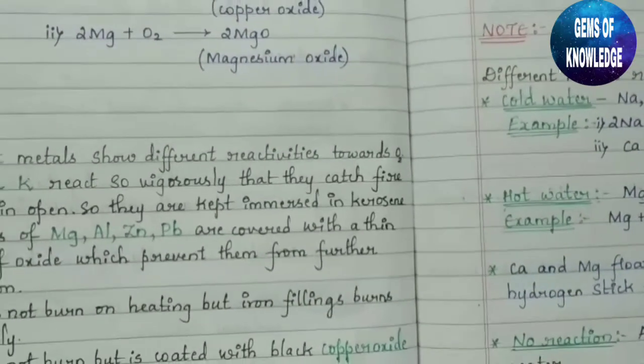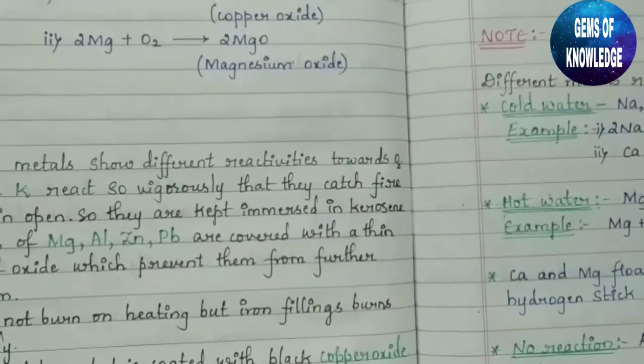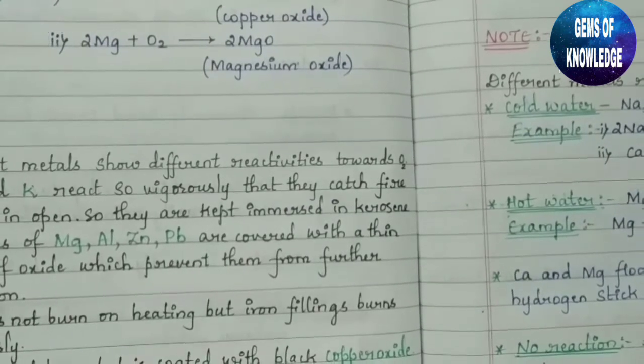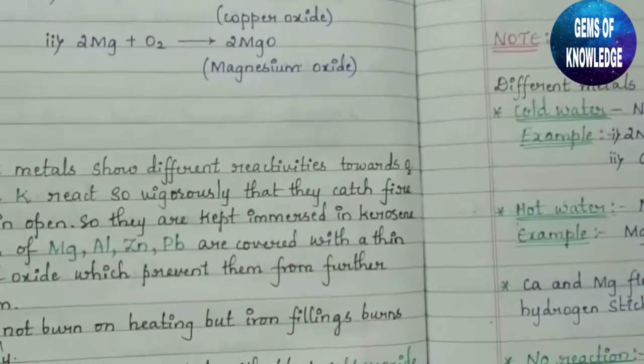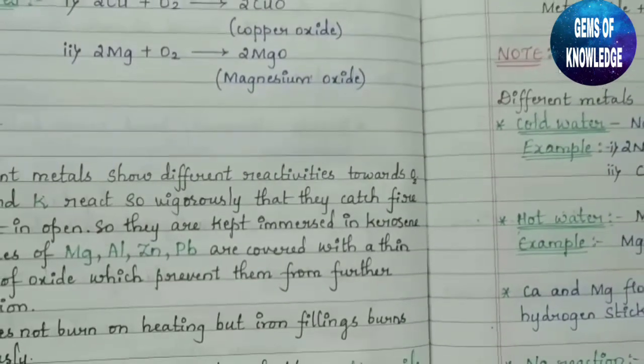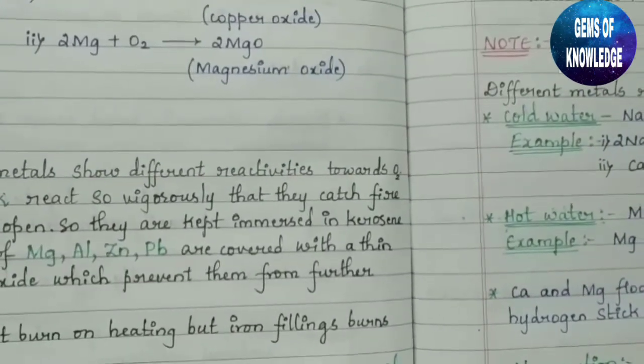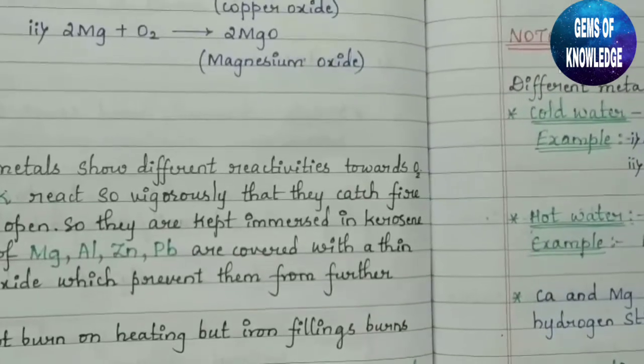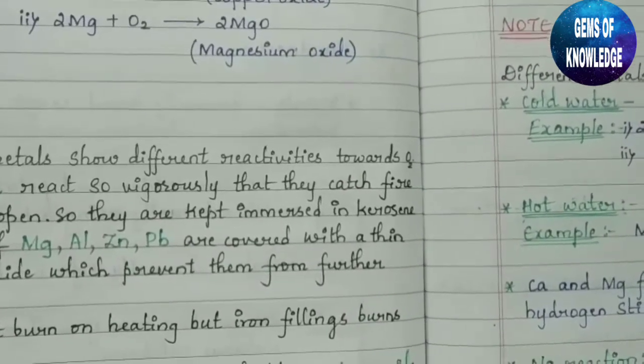So today we have learned about the chemical properties of metals and non-metals. In that we have learned three things: reaction with oxygen, reaction with water, as well as reaction of metals with acids. There are two more reactions which will be continued in the next part of this video.